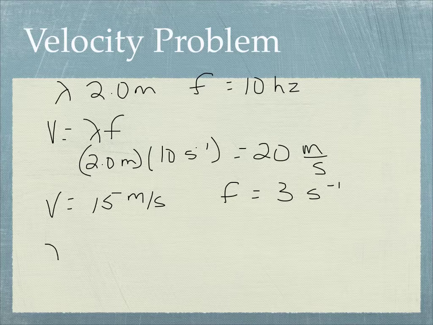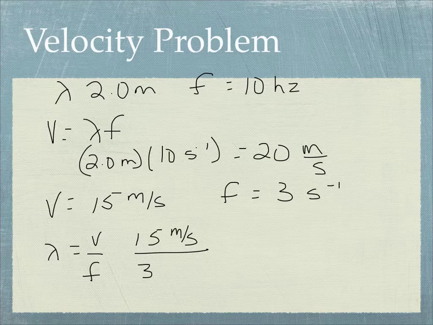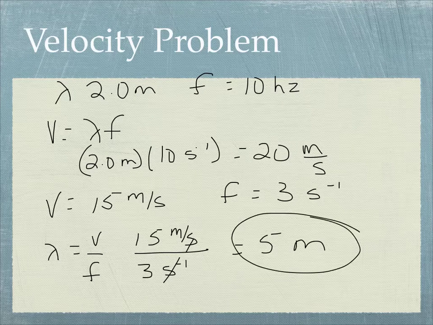Alright, if you solve for the wavelength, which is what we're trying to find here, you know that that's going to be velocity over frequency. So we would put 15 meters per second over 3 seconds to the negative 1. And if you divide by a negative exponent, same thing, you can move it to the top and make it positive. And so our seconds are going to cancel out. 15 divided by 3 is 5, so 5 meters is my final answer.